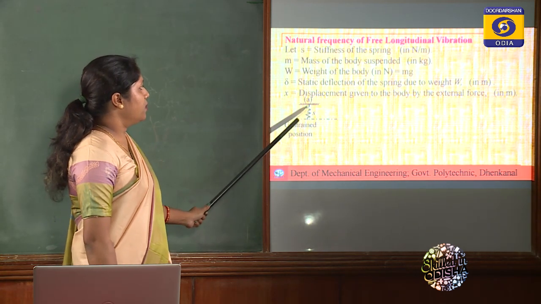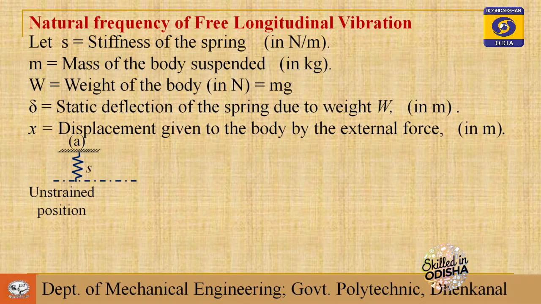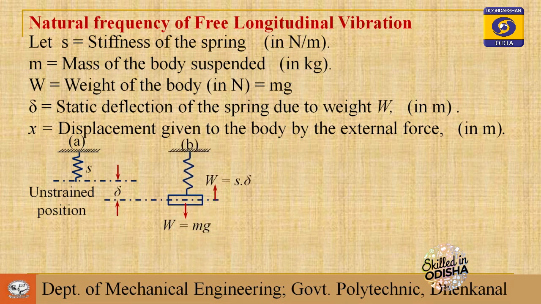For this, consider a spring mass system where S is the stiffness of the spring, in Newton per meter, and m is the mass. Let one end of the spring be fixed, and to the other end a mass m, or weight W equal to mg, is attached to the spring. Then what will happen? After attaching this mass, there will be an initial deflection of amount delta in the spring.